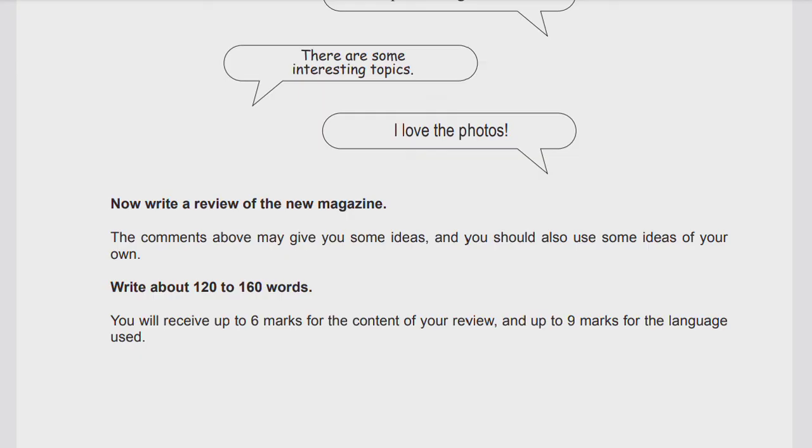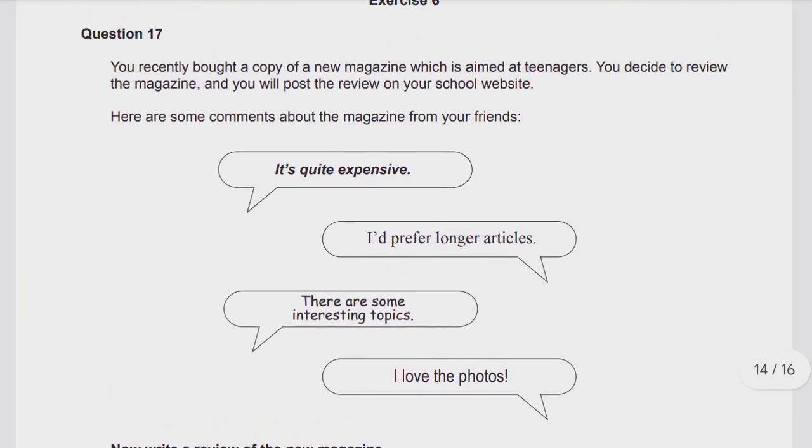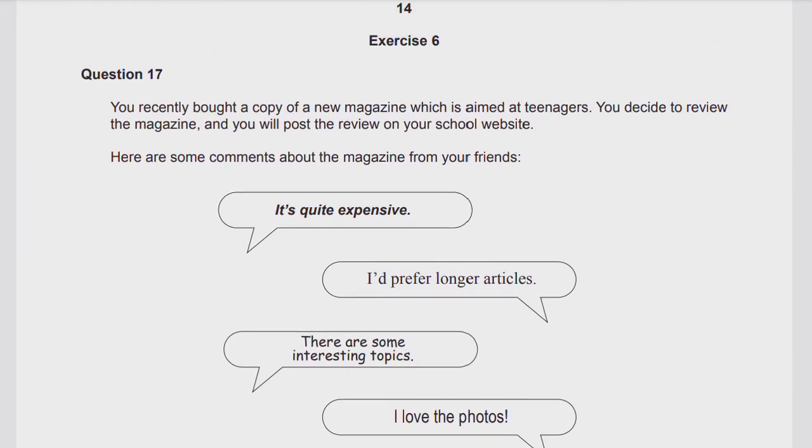You will receive up to 6 marks for the content and 9 marks for the language. So let me summarize this question paper as you have observed. 4 exercises are for reading and 2 for writing. Reading is very easy reading comprehension, and with a little practice, you can score maximum marks. You only need to improve your language skills: grammar, spelling, punctuation, and a lot of input. So keep reading articles, blogs, and emails, and book reviews like this, and you will be able to write on your own.